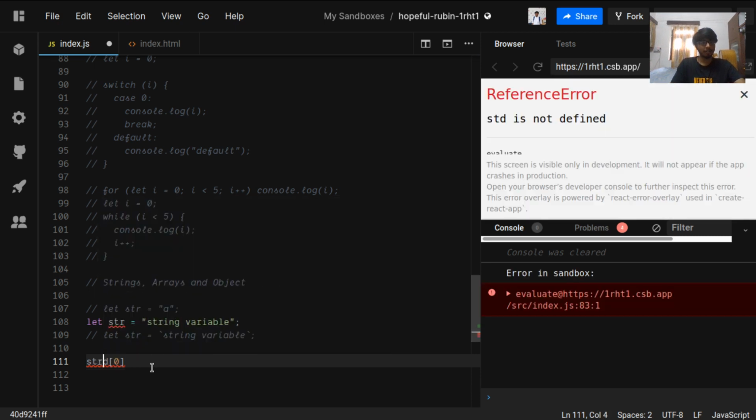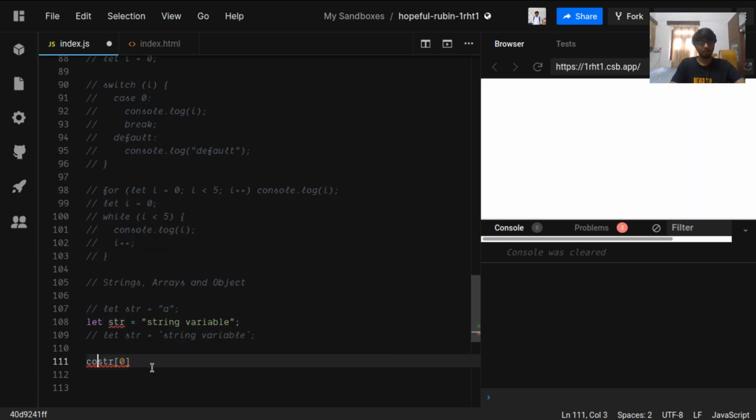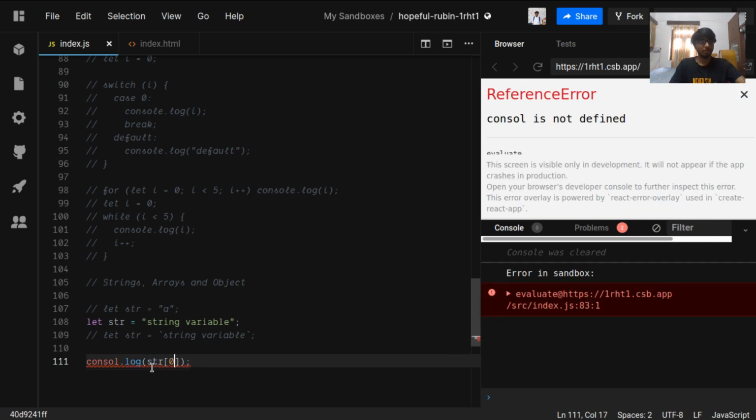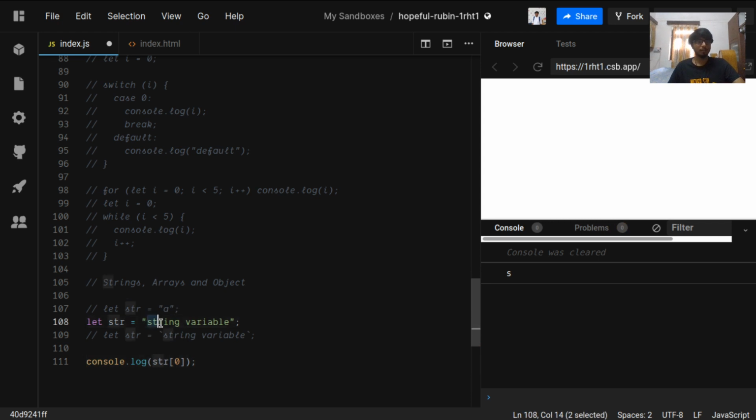str[0]. We'll console log this. Okay, spelling mistake. Console log the 0 value, which is the s value, which gives us the first character. Let's console log the 100 value. So it gives us undefined because the string length is not greater than 100, so it will give us an undefined value. That is why we are accessing the string which is not yet defined.